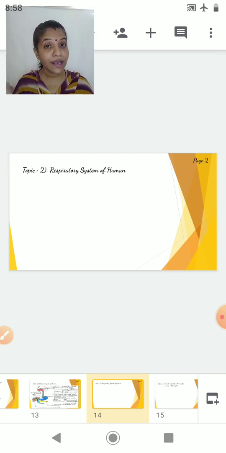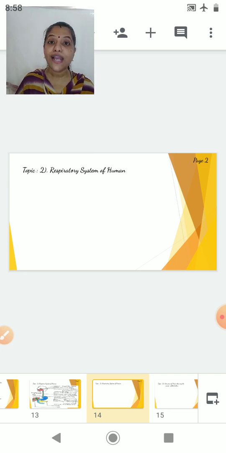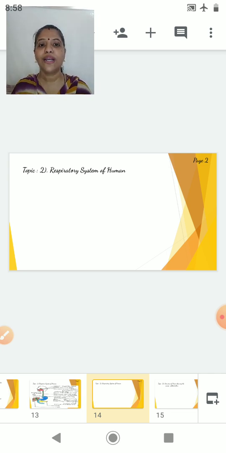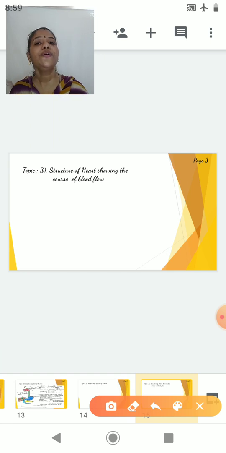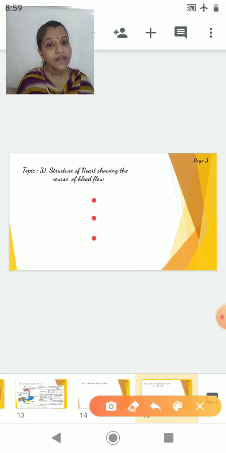self-explanatory diagram showing the nostrils, showing the nasal cavity, the trachea supported by C-shaped cartilage, what is the length of the trachea, and that it is internally lined by cilia and mucus secretion. Please write all that. The next is structure of heart showing the course of blood flow. Now in the structure of heart showing the course of blood flow, students, in the center you can draw the diagram of heart.